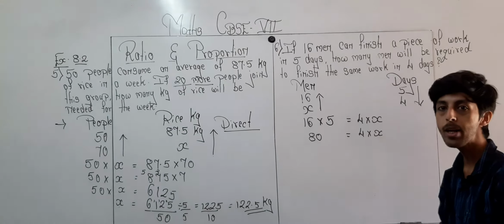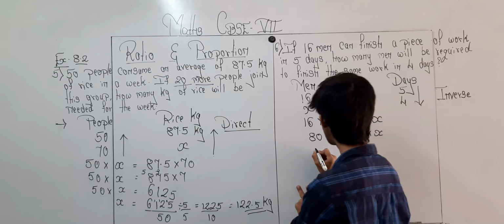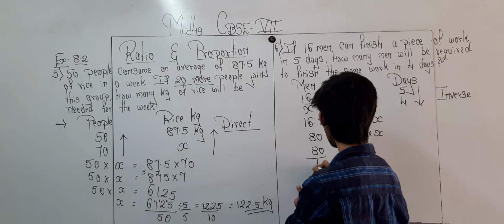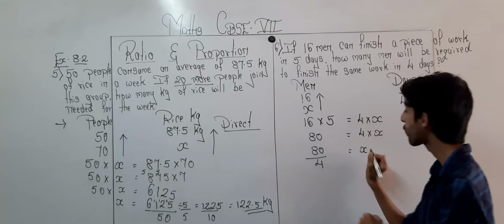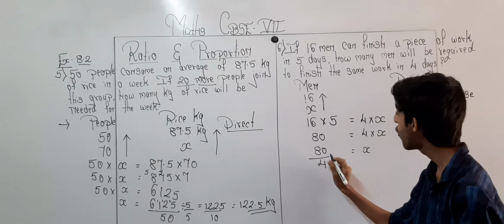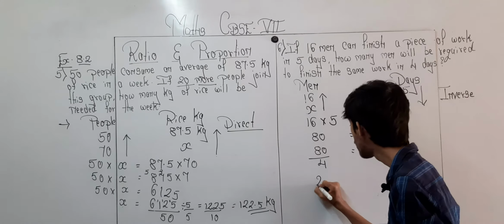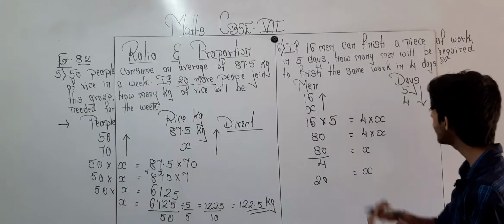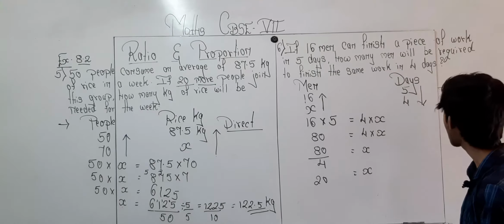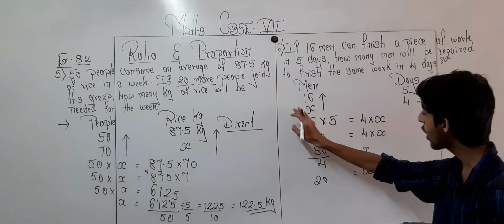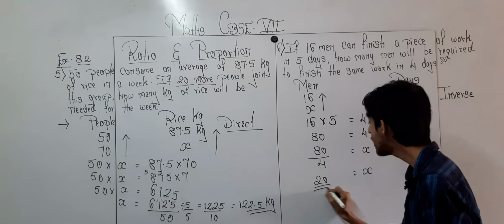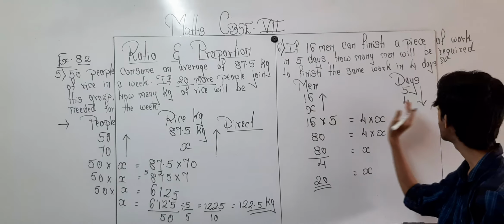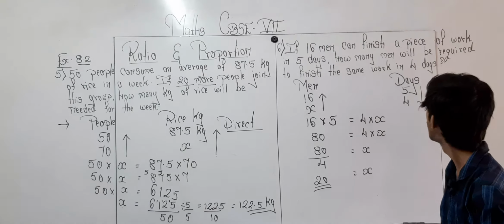Now 4 is multiplied over here. When I am taking it over here, it will get divided. So 80 upon 4 is equal to x. Now 4 twenties are 80. So when 16 men were there, they took exactly 5 days. So in 4 days, how many men will be required? So 20 men will be required to complete the work in 4 days.